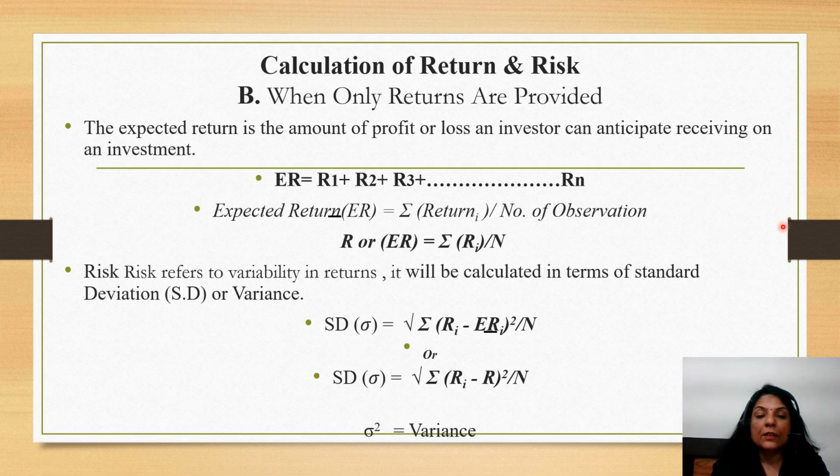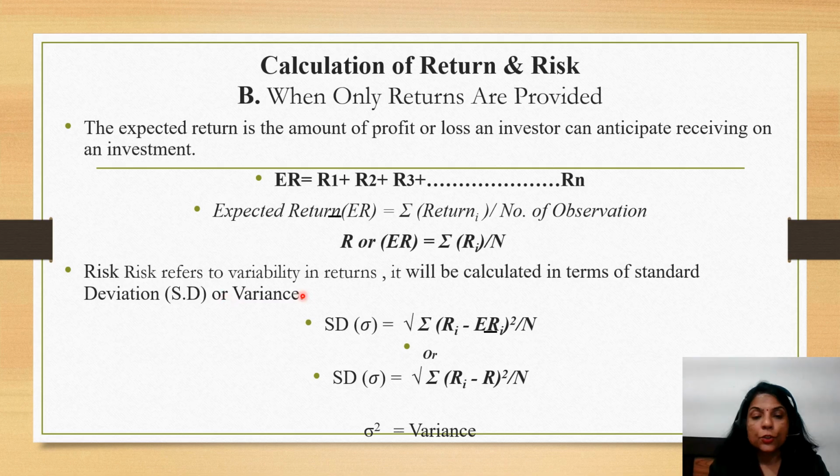Because we do not have the probability, expected return will be calculated as R1 plus R2 plus R3 till Rn, the number of observations. So the expected return formula, R average or R mean return or expected return, will be the summation of R by N, where N is the number of observations, the number of chances mentioned in the question.